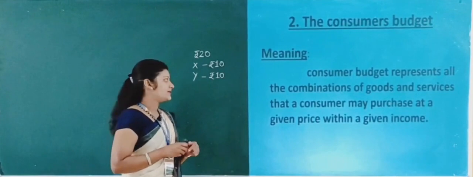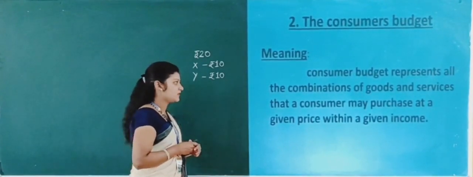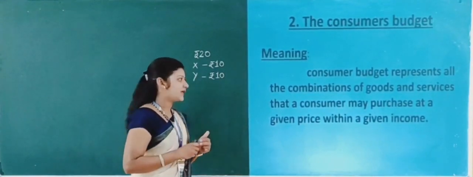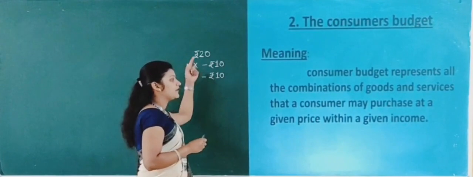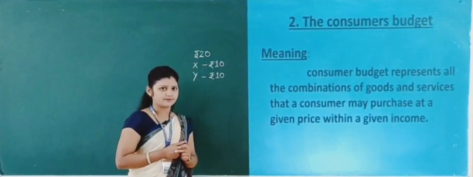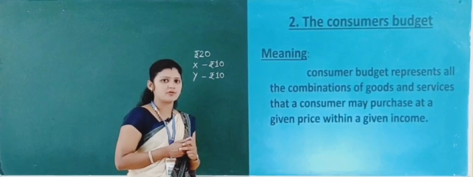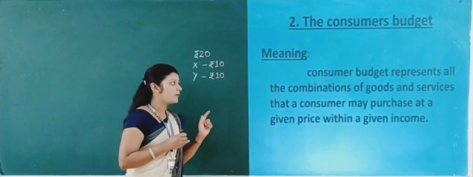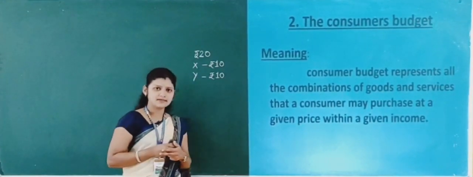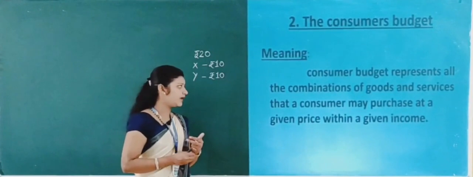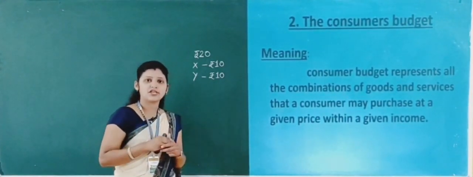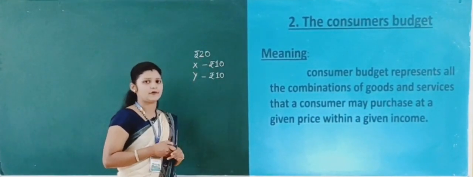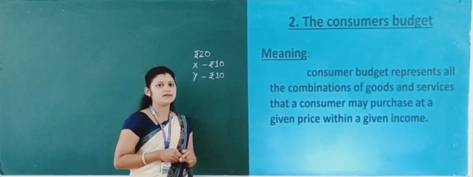Consumer budget represents all the combinations of goods and services that a consumer may purchase at a given price within a given income. Have you understood the meaning of consumer's budget? It means all the combinations of goods and services available to the consumer that a consumer may purchase at given prices within his given income. This is the meaning of consumer's budget.